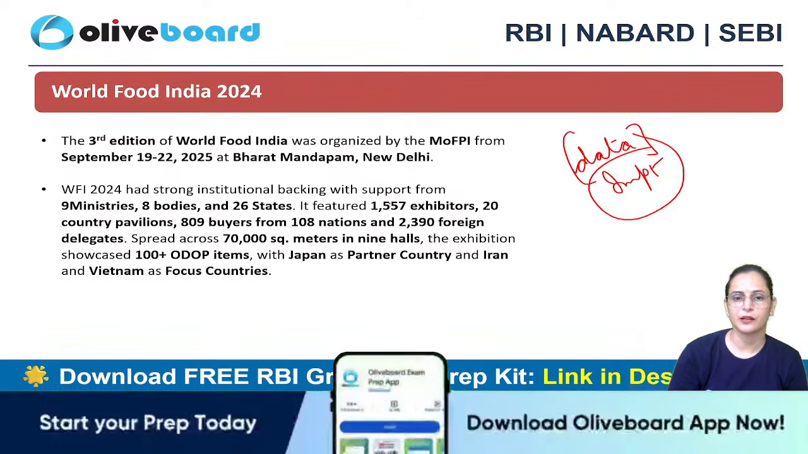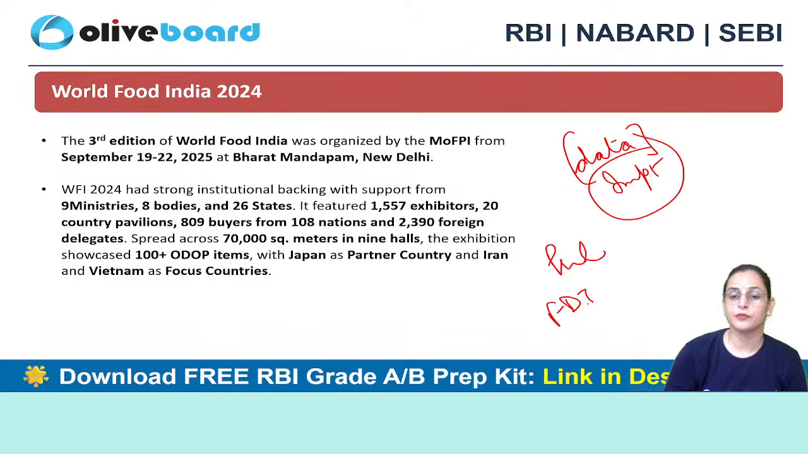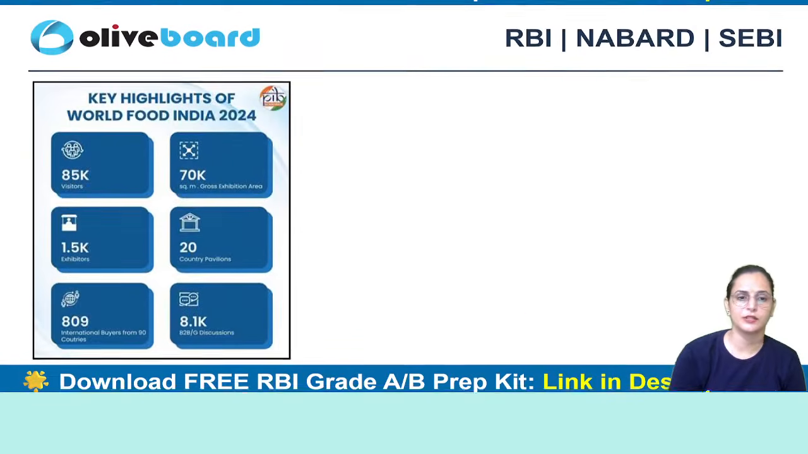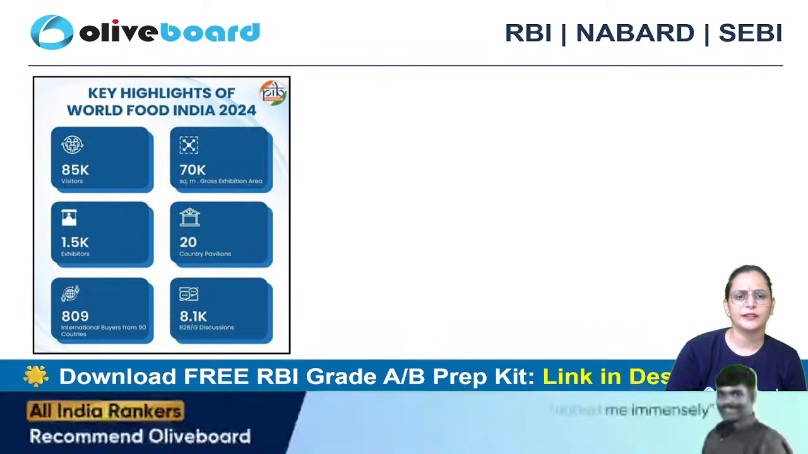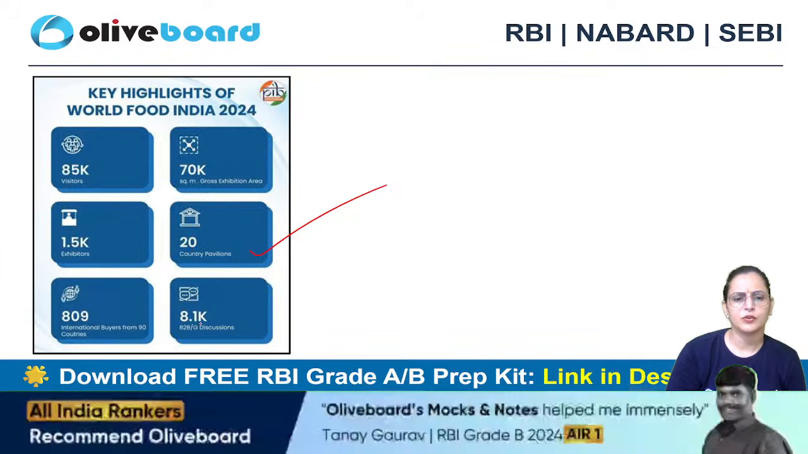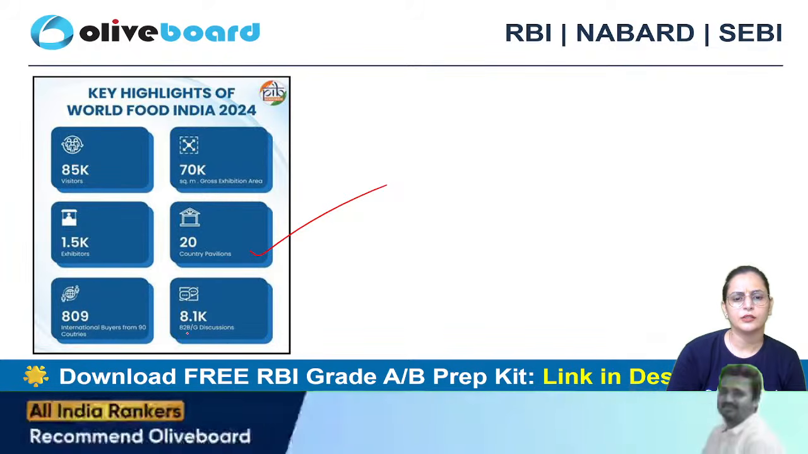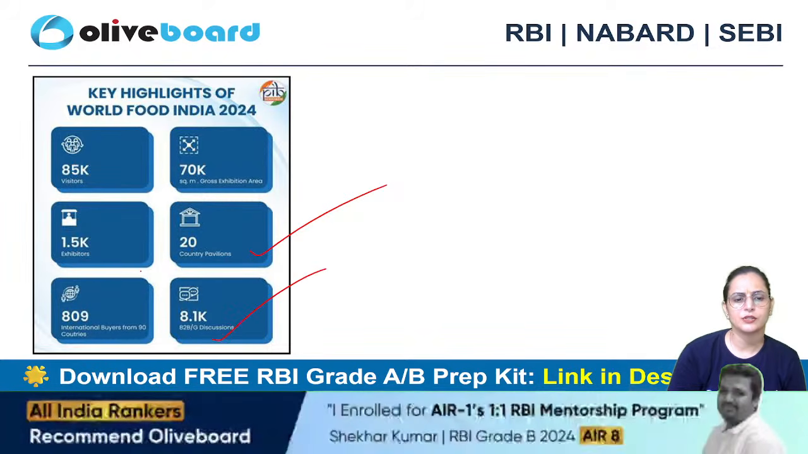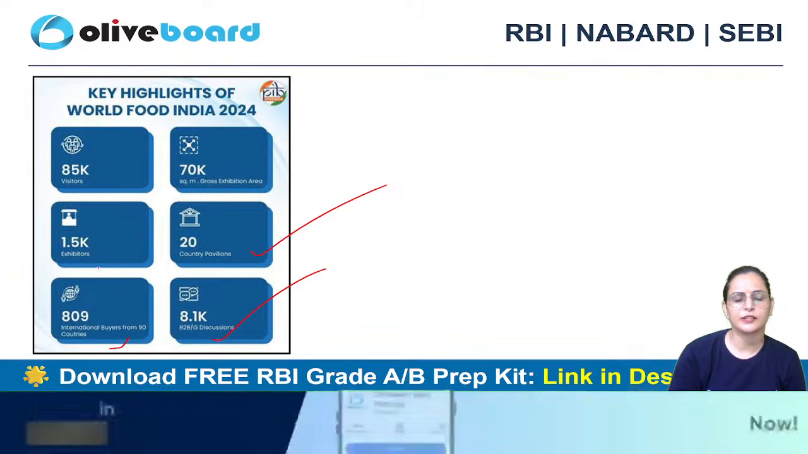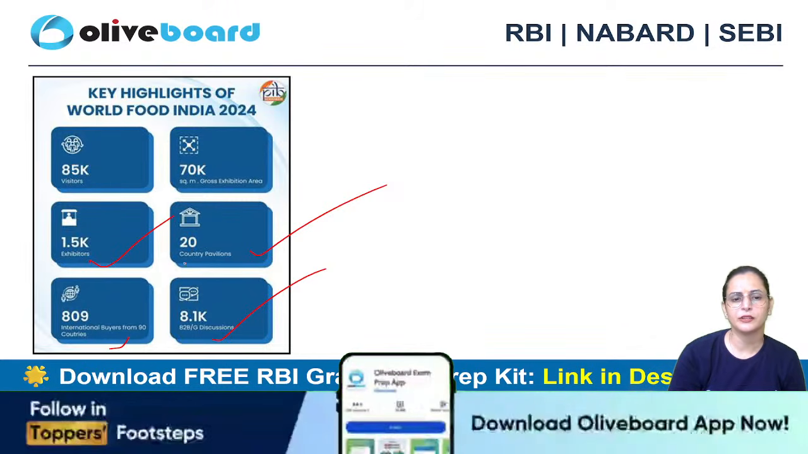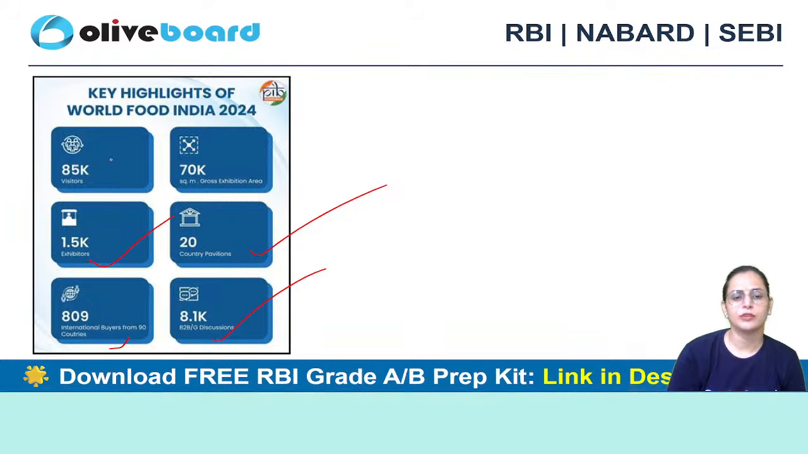And note this data about the production. Now we have 100% foreign direct investment permitted to make this sector a big one. So this you have to cover. And these are the key highlights: 20 country pavilions, 8.1K B2B or B2G discussions, 809 international buyers from 90 countries participated, 1.5K exhibitors, 85K visitors, and a 70K square meter gross exhibition area.